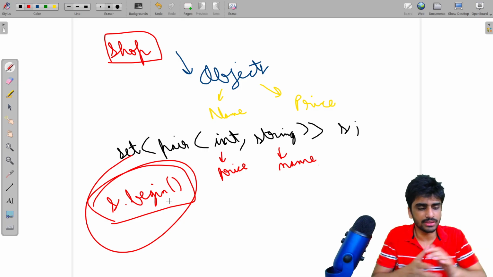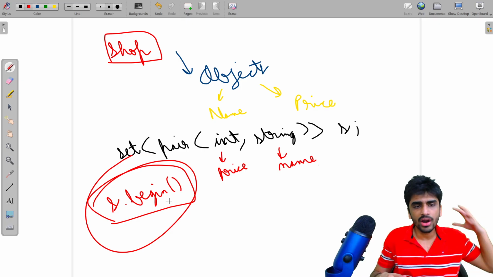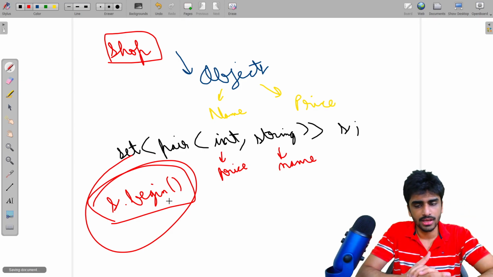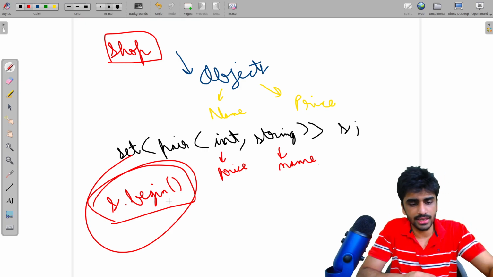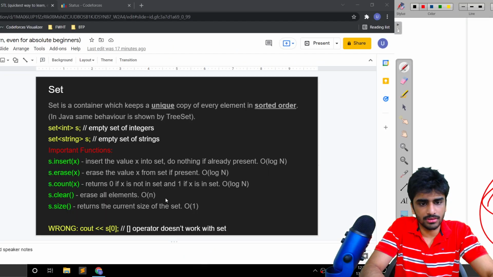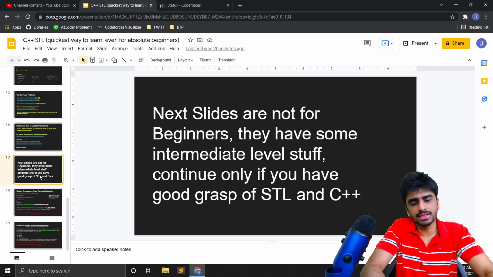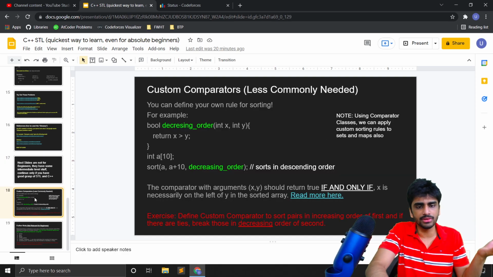And yeah, so that is one way to demonstrate the power of sets. There are a lot of other use cases that you will get to know as you keep on advancing in competitive programming or in DSA or anything. So best of luck for that. But now let me cover some of the advanced things. So this is more like a future work. If you're a beginner, you do not really care about these things.